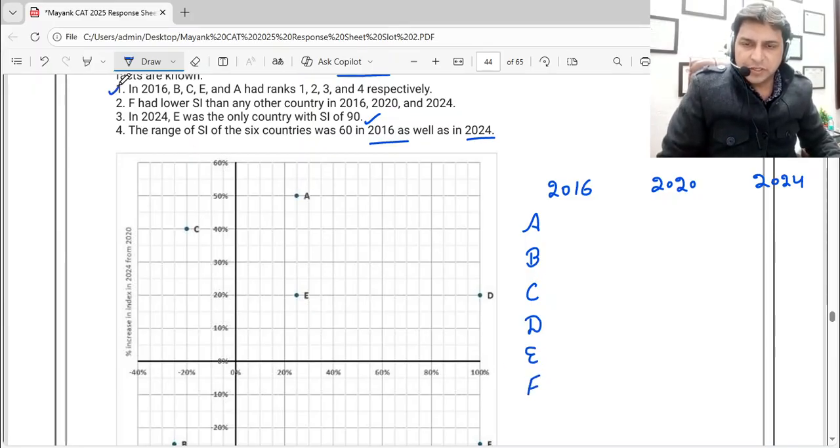The first information: B was first in 2016, C was second, E was third, A was fourth. The next information: F had the lowest, so F is sixth and D is fifth. Now F is 6th in 2020 also and in 2024 also, in all 3 years. In 2024, E was the only country with an SI of 90.